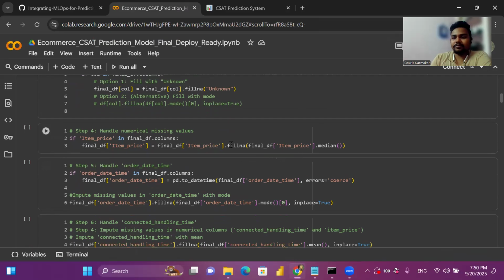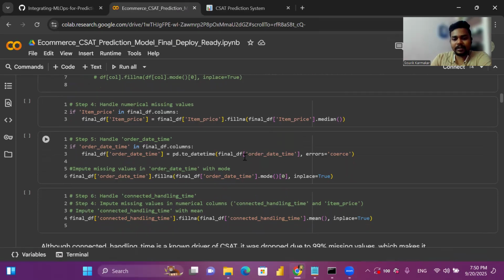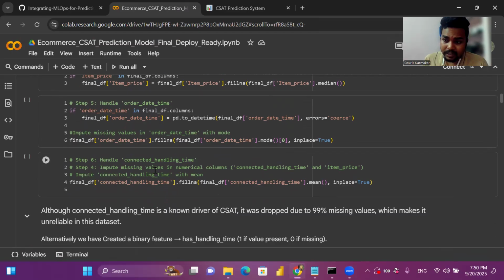And item price, we have filled using the median, and order date time we have converted into a datetime variable. Here connected handling time has more than 90% null values, but connected handling time can create an impact in the CSAT prediction model. So it is an important feature for our analysis. So here we have kept it, but in further steps, let's see what I've done.